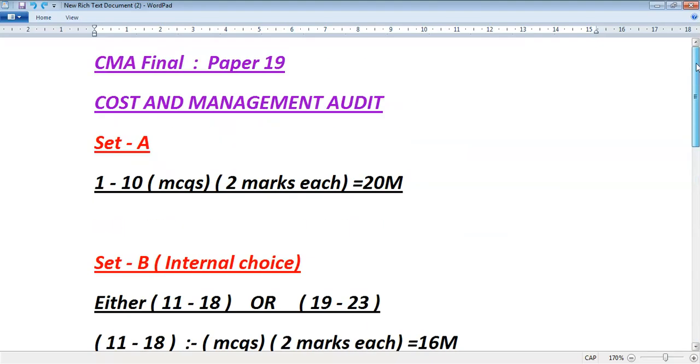This is the pattern of the question paper of Cost and Management Audit. Next I will come to paper 20. After that I will go through whatever pending papers remain.